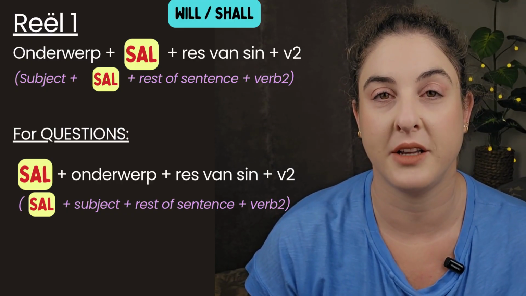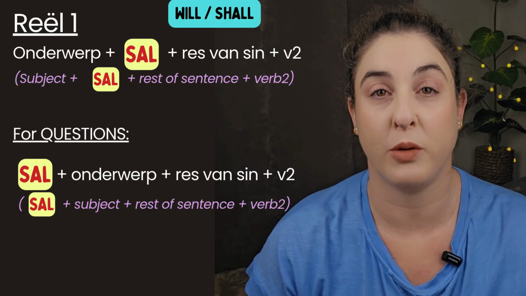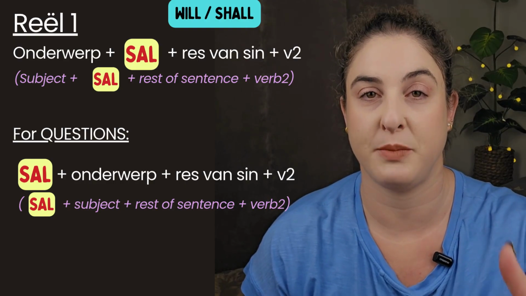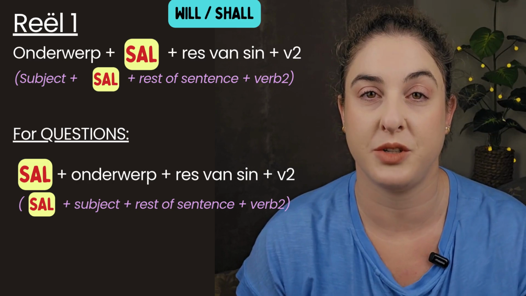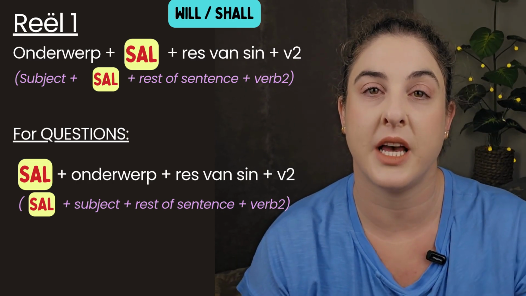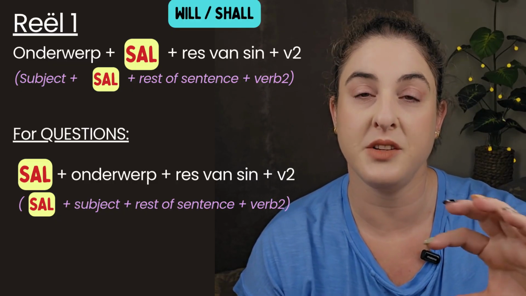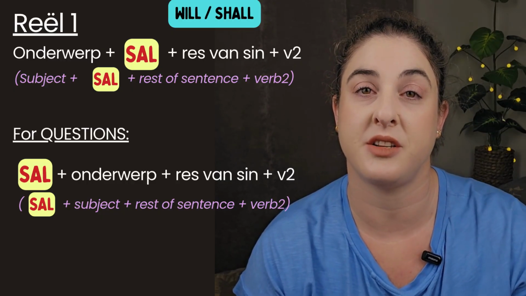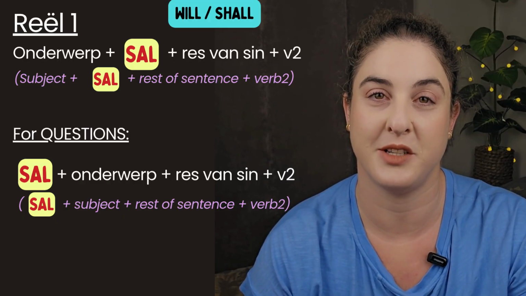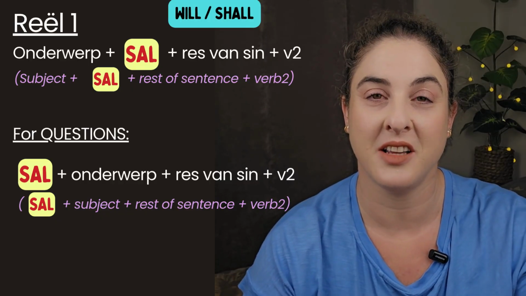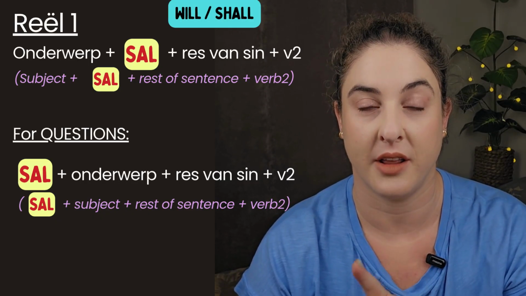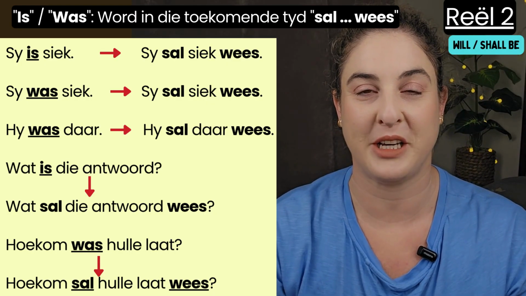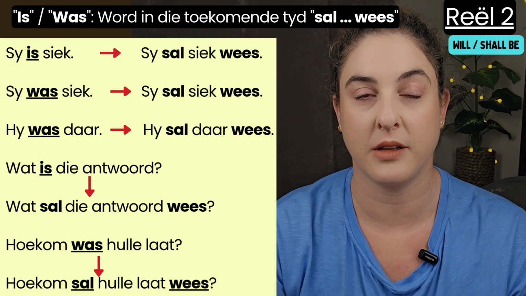Continuing with rule 1, we look at what happens when it's a question. So at the top, I give you the statement form, and then just below that, I give you the way the word order should be when it's a question. In Afrikaans, that sal just moves to the front. So you will first have sal, and then the subject, whereas if it's not a question, it's just the other way around. And then you will have the rest of the stuff, which is the same. So it's just sal, then onderwerp, res van sin, V2. Pretty simple.